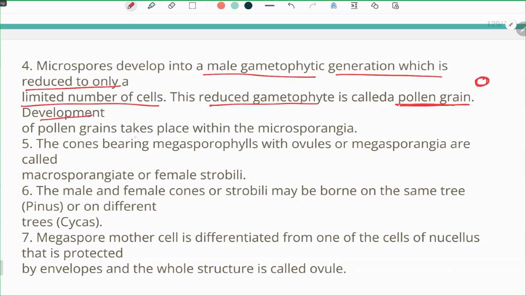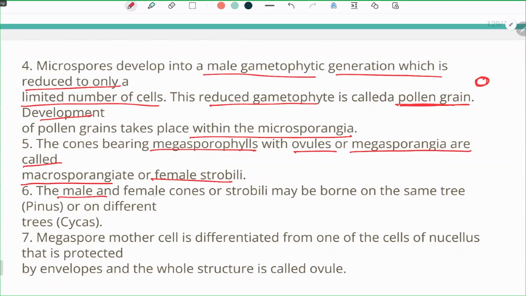Now, development of the pollen grain takes place within the microsporangia. Inside the microsporangia, from the microspore mother cells, the pollen grain, which is a very reduced one or two cell structure, is formed. Now, the cones bearing megasporophylls with ovules or megasporangia are called macrosporangiate or female strobili. Obviously, the cones which bear the megasporophylls or ovules are called female strobili.